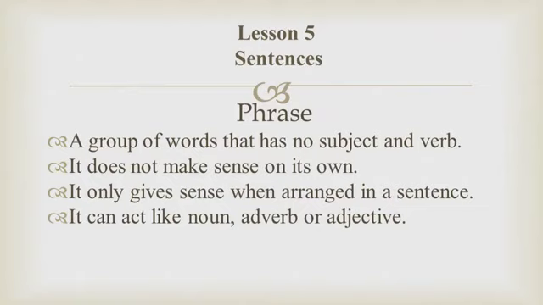Let's start with the definition and particulars of the phrase. A phrase is basically a group of words that has neither a subject nor a verb. It means the group of words that is called a phrase should never have a subject and a verb. We will discuss phrase in examples. You will be clear about the phrase.